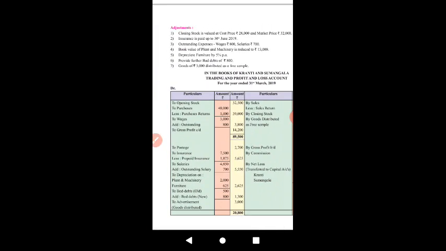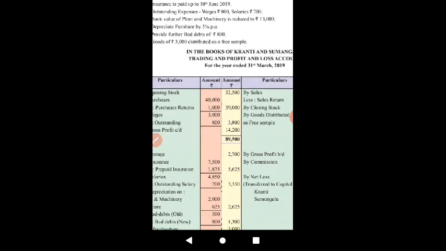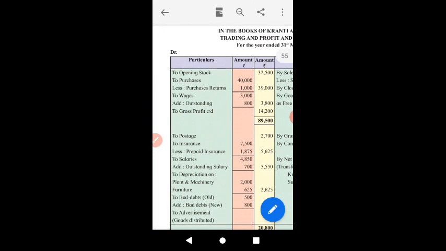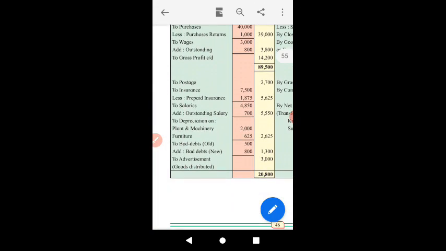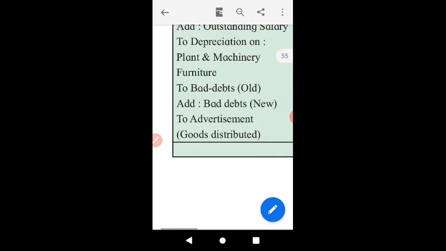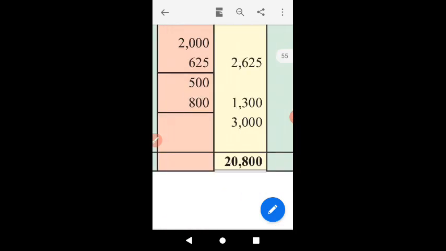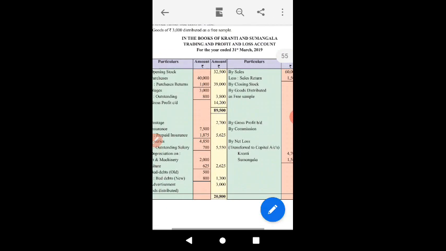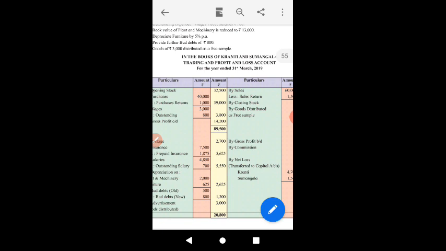Goods of rupees 3000 distributed as a free sample. This is advertisement. So we can see its effect in the profit and loss account to advertisement, goods of rupees 3000. What entry would we have passed, if we are not preparing final accounts?